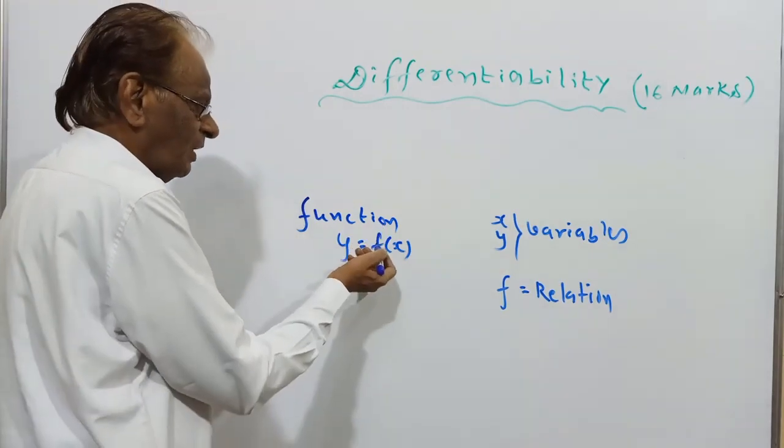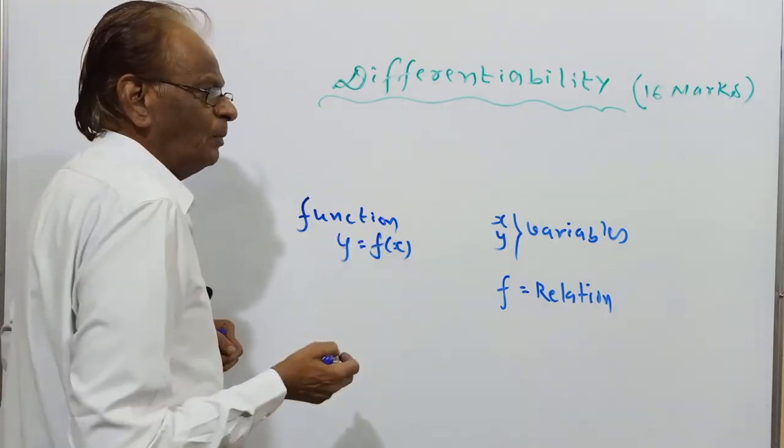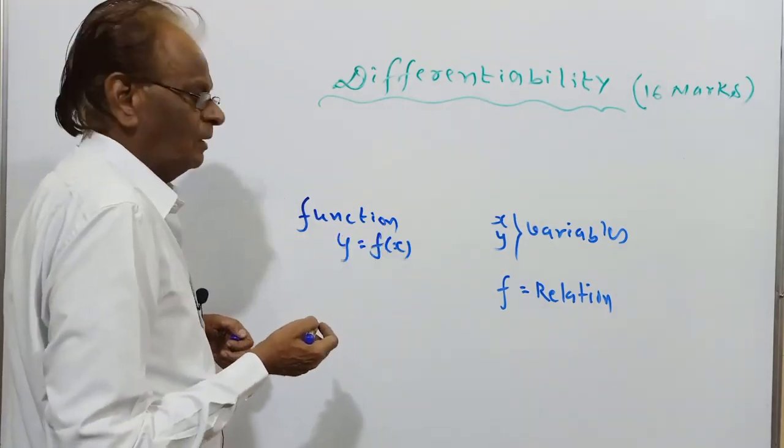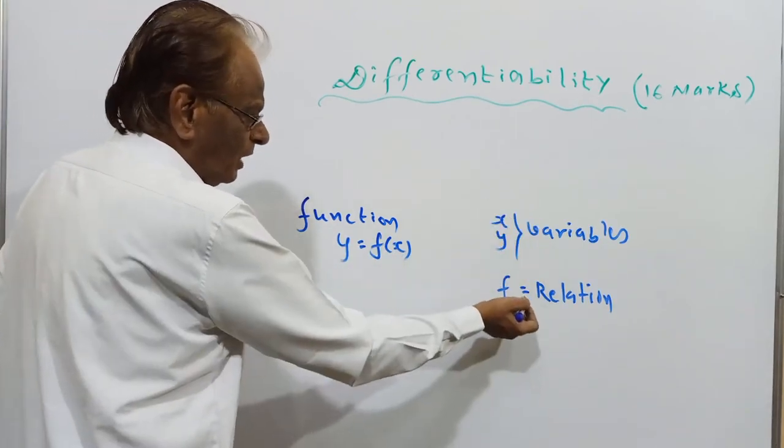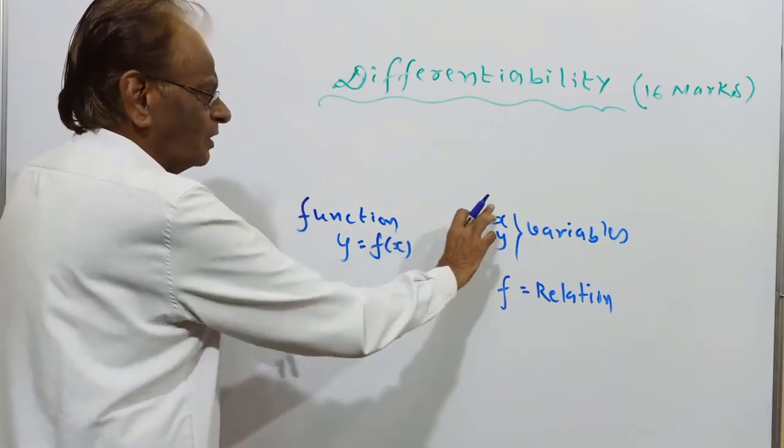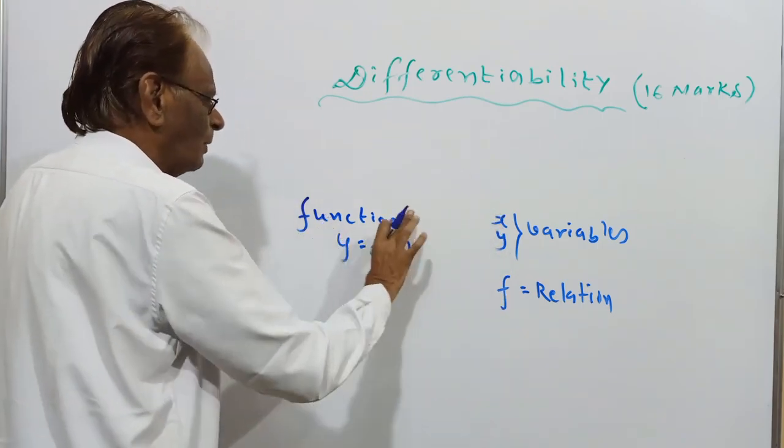It is a relation associated between two variables x and y, and that will become a function.